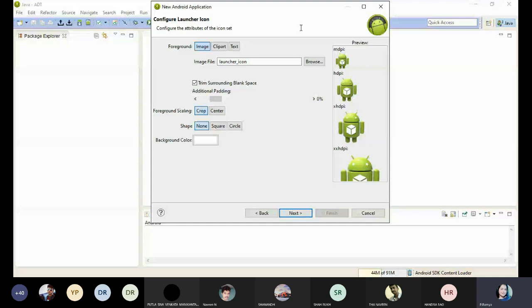I think it's already 7:1, so I will stop it here. In the next session I'm going to continue from the configure launcher icon, because it is very important. Since the time is already finished, I will continue with the next session onwards.